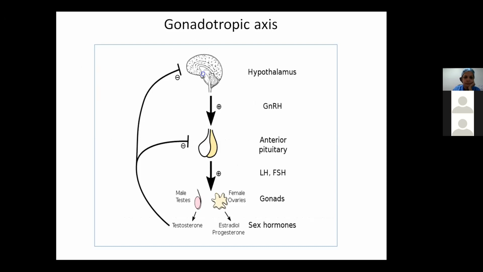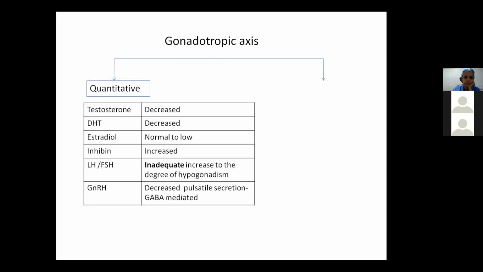Now coming to the gonadotropic axis, to summarize, the hypothalamus secretes gonadotropin releasing hormone, which acts on the anterior pituitary, causing release of LH and FSH, which then act on the gonads to release testosterone and estradiol. Now in CKD, quantitatively, the levels of testosterone are decreased.